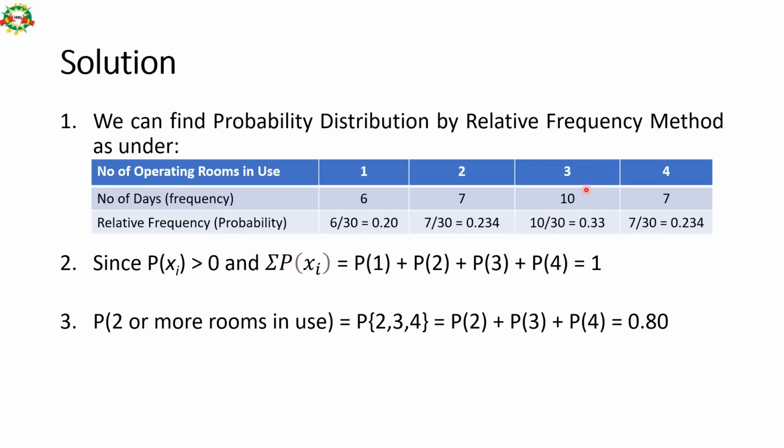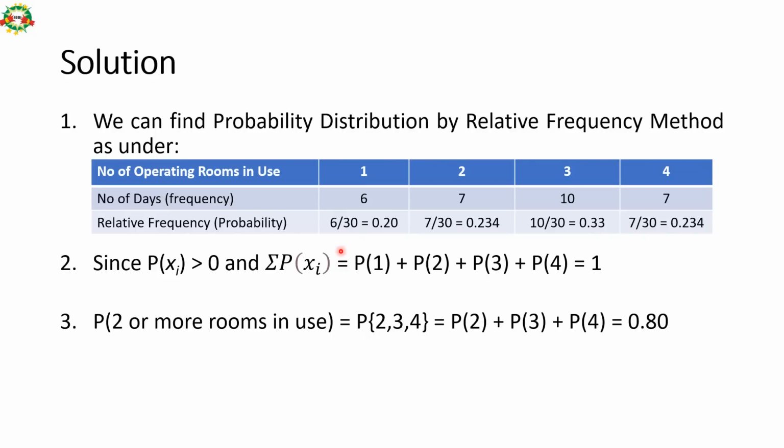And 3 rooms were occupied for 10 days out of 30 days. That means 33% of the month, 3 rooms were occupied, and 4 rooms were occupied for 7 days out of 30. So that means 23.4% of the month, all 4 rooms were occupied. So the sum total of all these probabilities is 1. So we saw the characteristic.